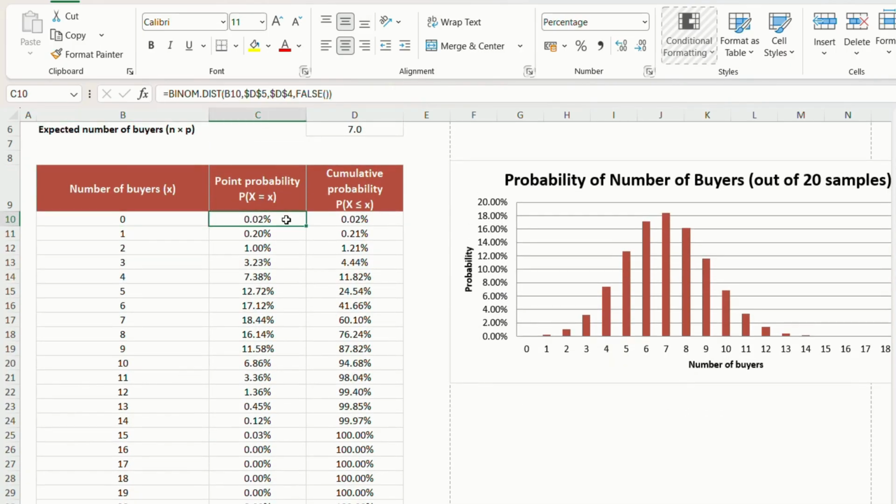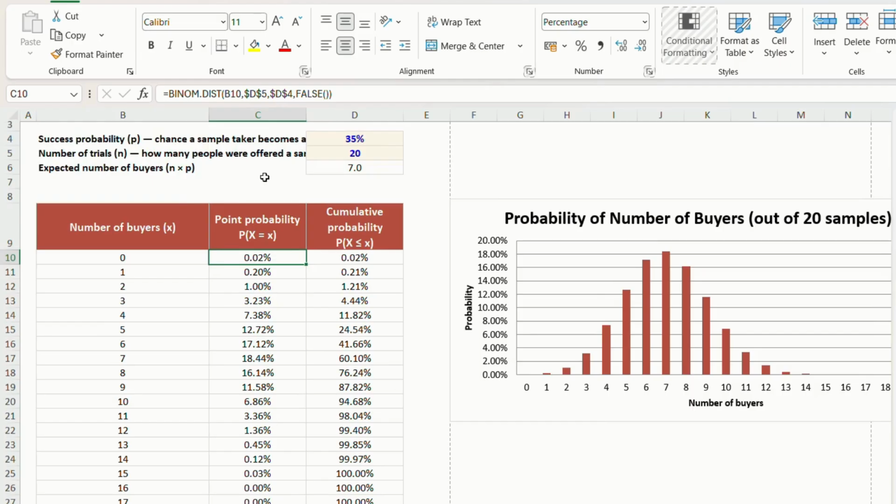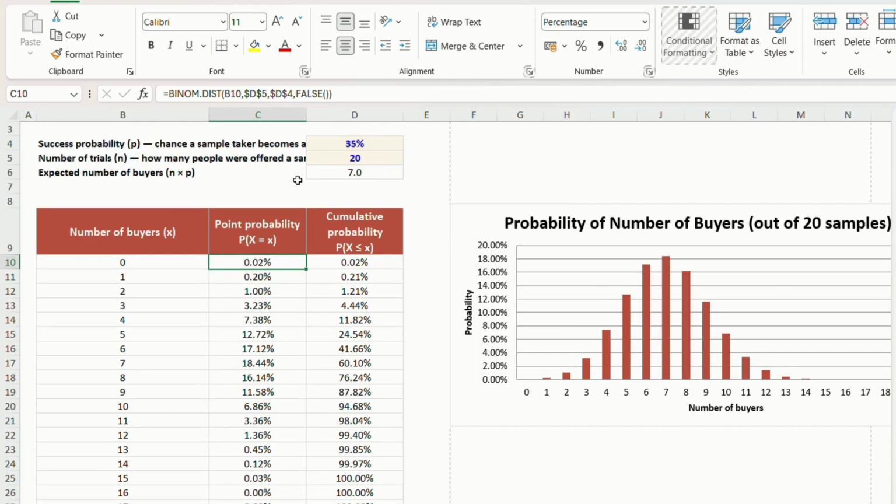In this formula we type equals BINOM.DIST, with B10 as the number of successes we are checking. The first row is 0, meaning no one became a buyer. D5 is our number of trials. The dollar sign locks this reference so it doesn't shift when the formula is copied down. D4 is the success probability, which is also locked as an absolute reference, so when we copy down the formula, this reference won't change.